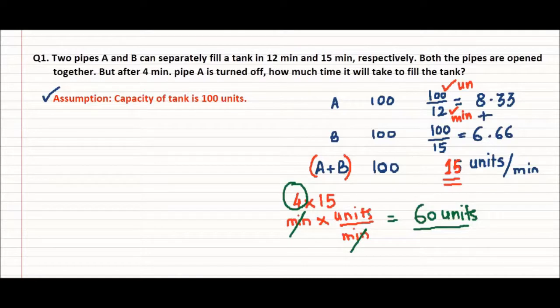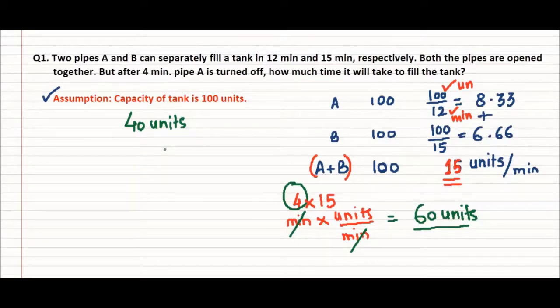minutes. So very clear, rate at which A is doing is 8.33, rate at which B is doing is 6.67. A and B doing it together combinedly make 15 units per minute. If 4 minutes both are open, 60 units of the tank will be filled. So as 60 units are already filled, now remaining 40 units are to be taken care of.